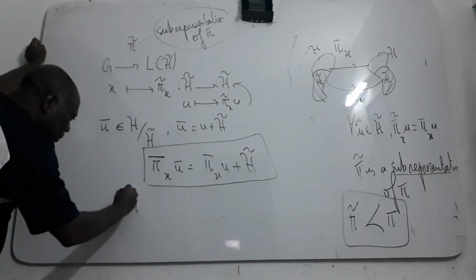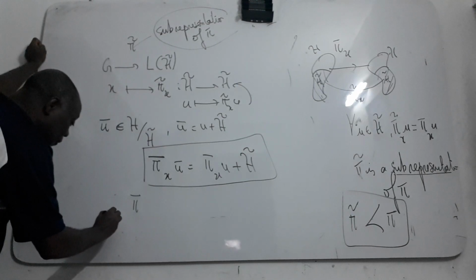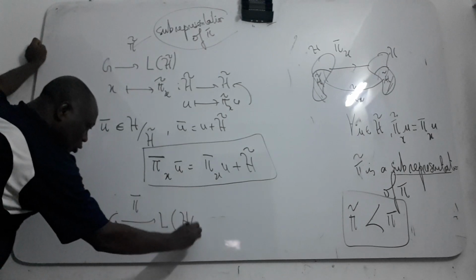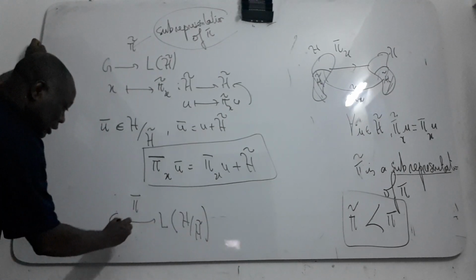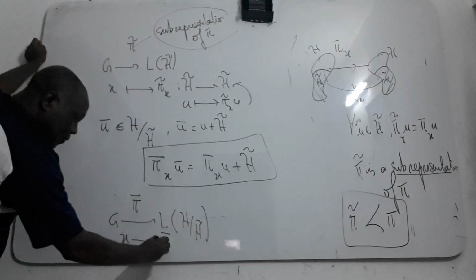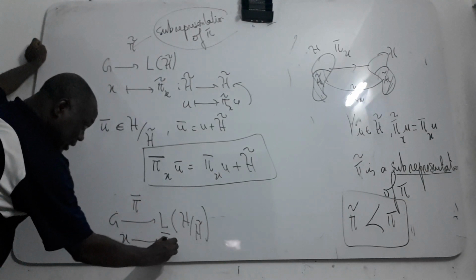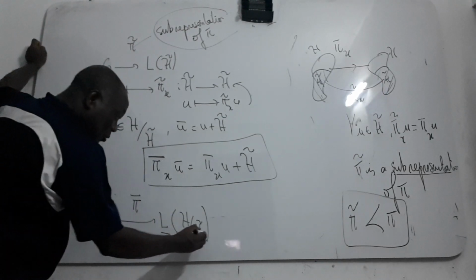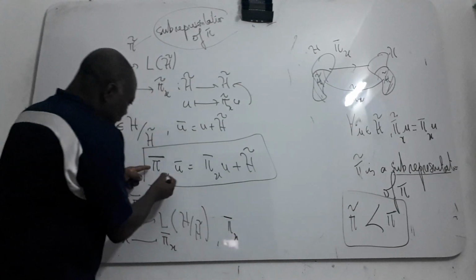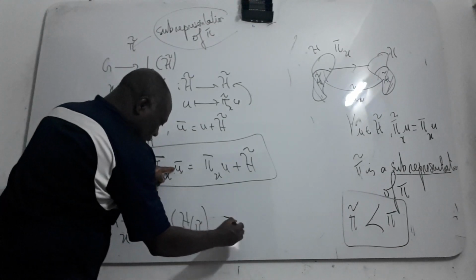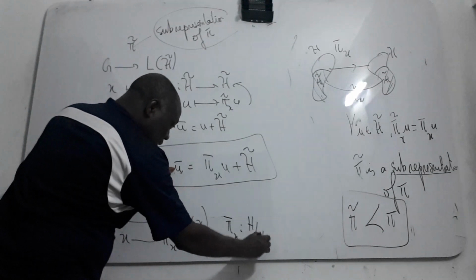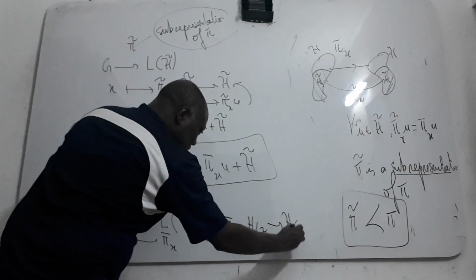Then we say that pi is a map from G into the linear transformations of this quotient space, such that for all x, pi of x maps each element here into the quotient space.